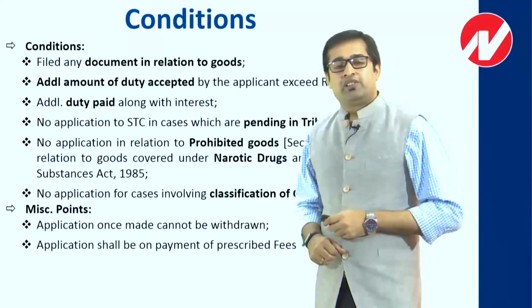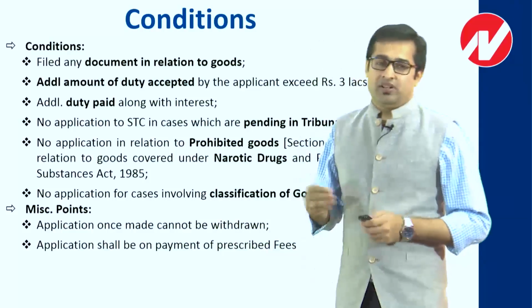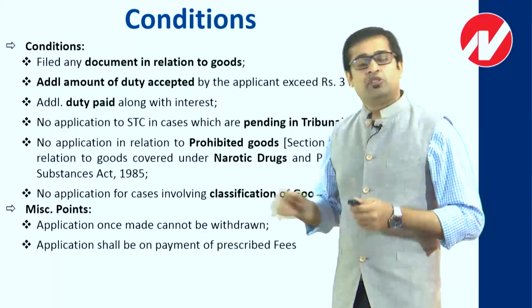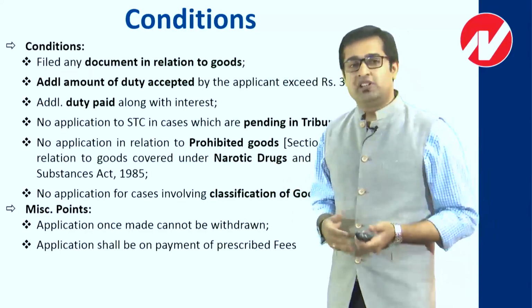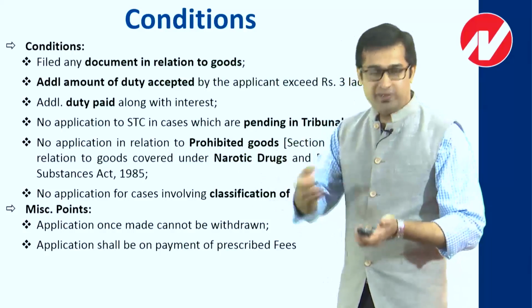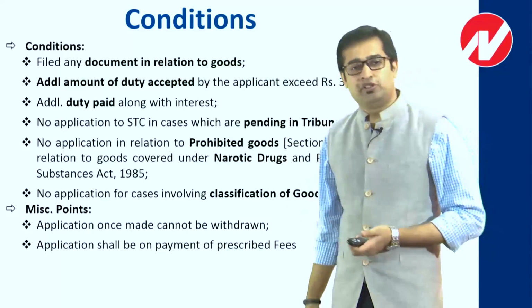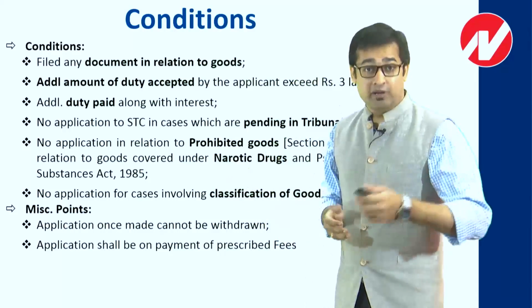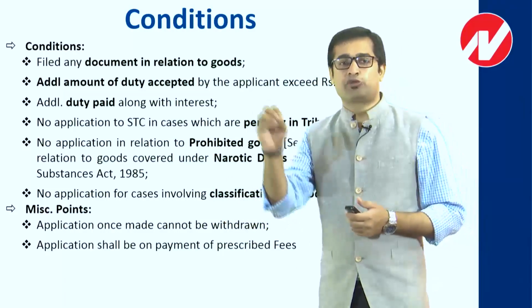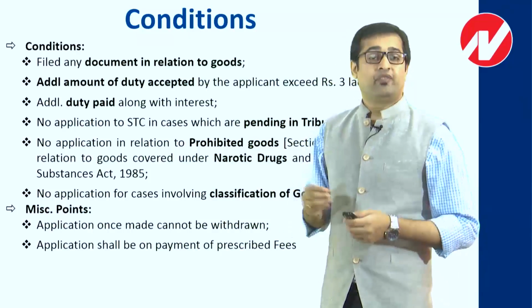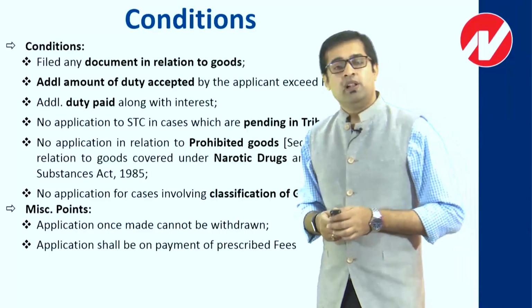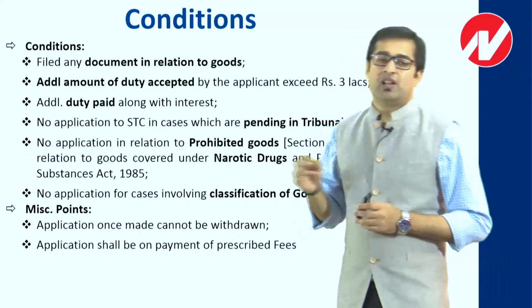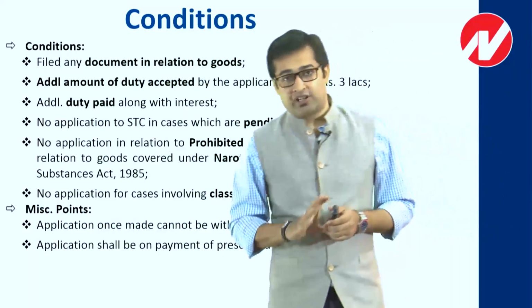The second point is, at the time of application you are supposed to pay the prescribed fees. That fee is 1000 rupees, which you are supposed to pay at the time of application. And if your application gets rejected, then that is refundable also. So technically you are supposed to pay the prescribed fees, and it can be refunded as and when required. So these are the basic conditions that we are supposed to follow when we apply to the settlement commission.